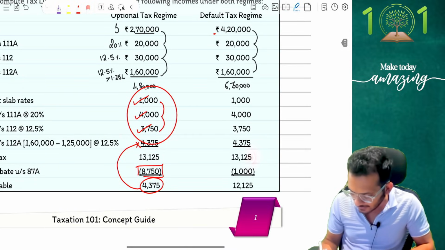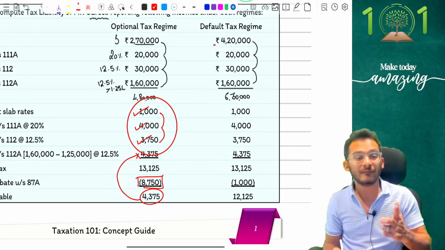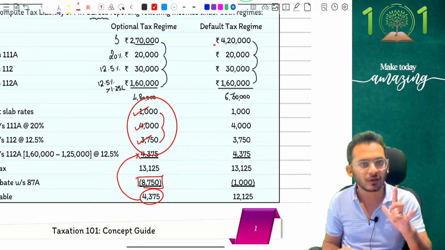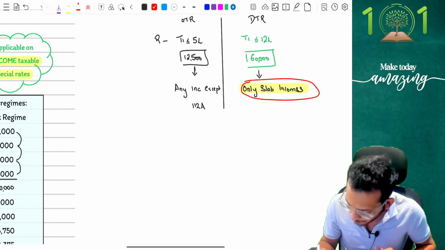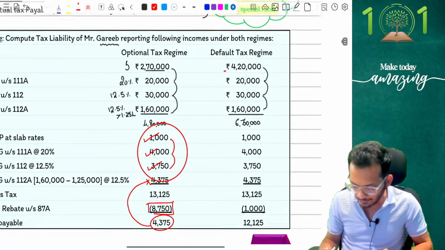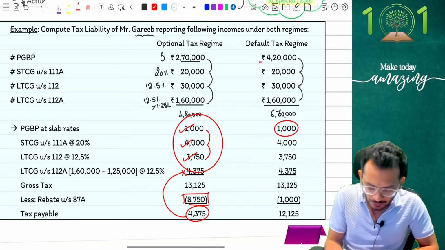Now, with my tax liability of 13,125 under new tax regime, I will ask the same question. Which incomes can I claim rebate on? I told you, you can only claim rebate on slab incomes. Yes, so what am I going to do? I'm going to say in these incomes, 1,000 is my PGBP. Can I claim rebate on this?